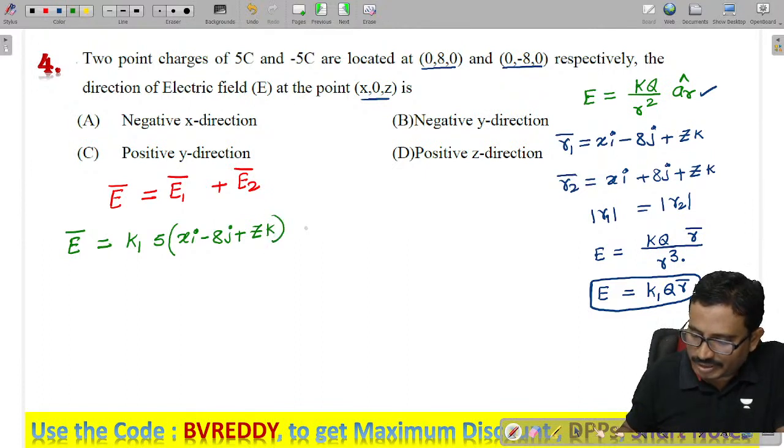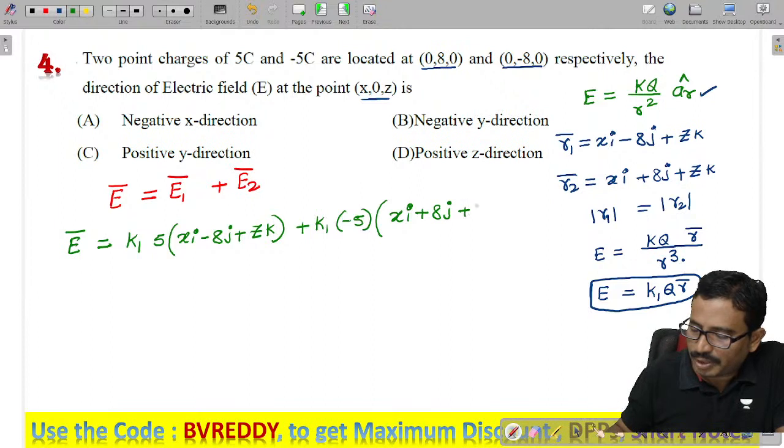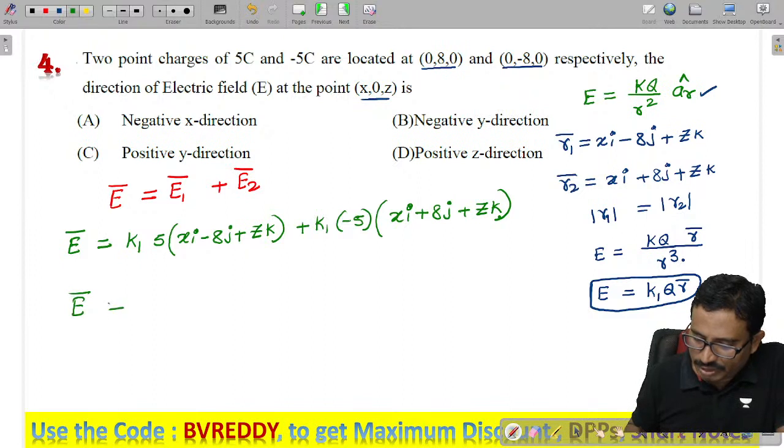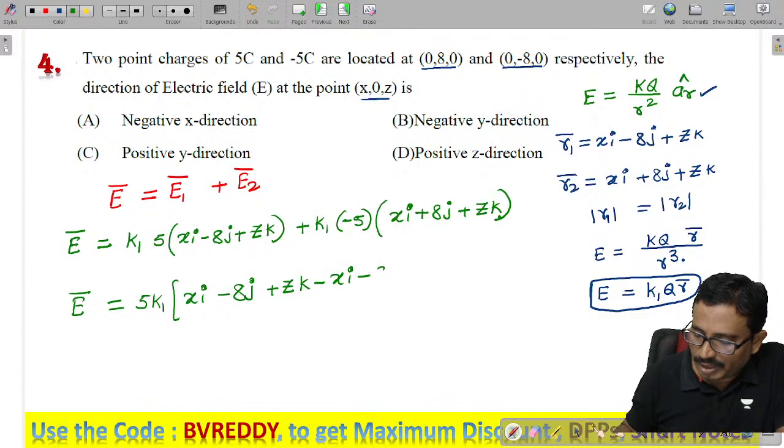Next, plus K1 into the charge minus 5, into R2, which is xi plus 8j plus zk. Now simplifying, we take 5K1 common, then it becomes xi minus 8j plus zk minus xi minus 8j minus zk.